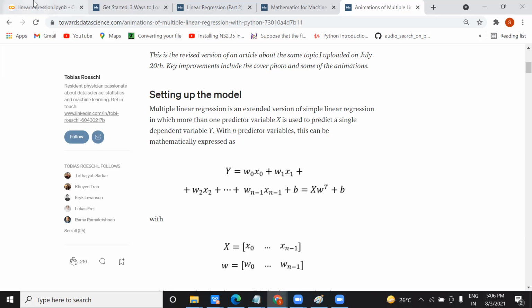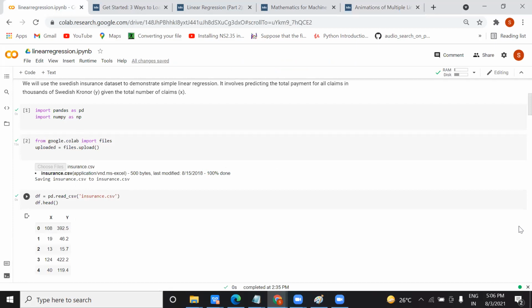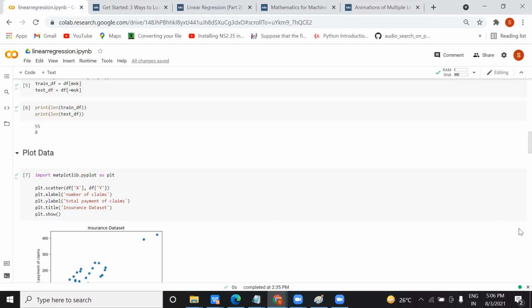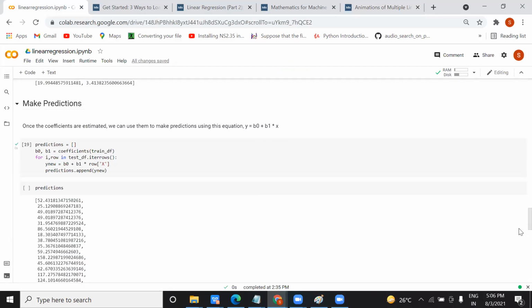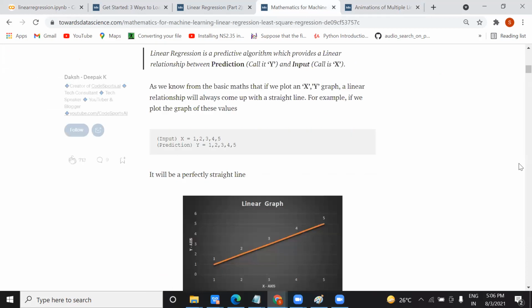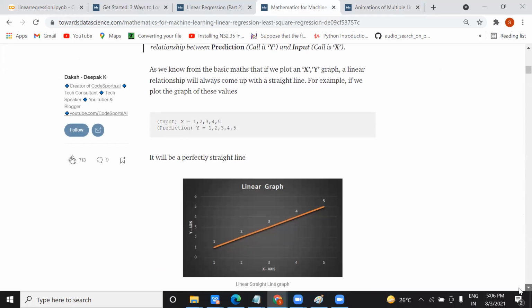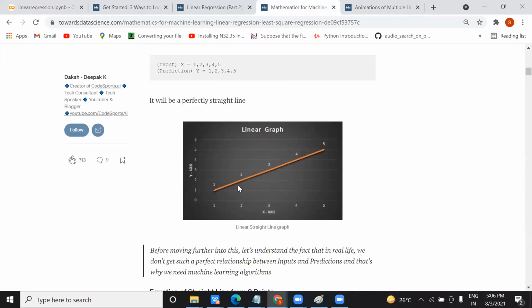Whenever you train it, when we do the training here, let me show you. You can see it here. This graph is drawn, right? 1, 1, 2, 2.